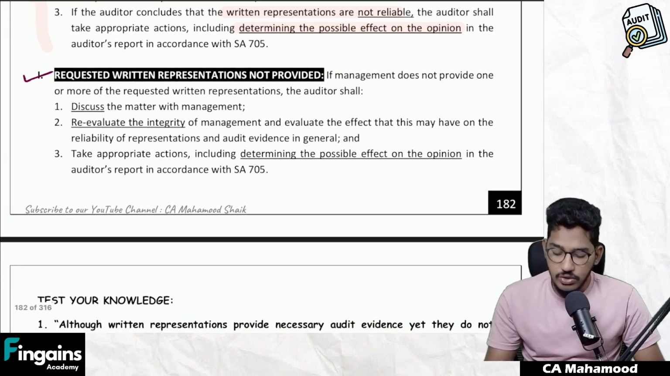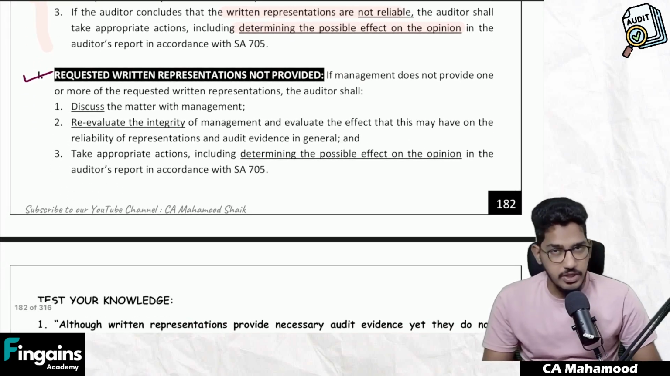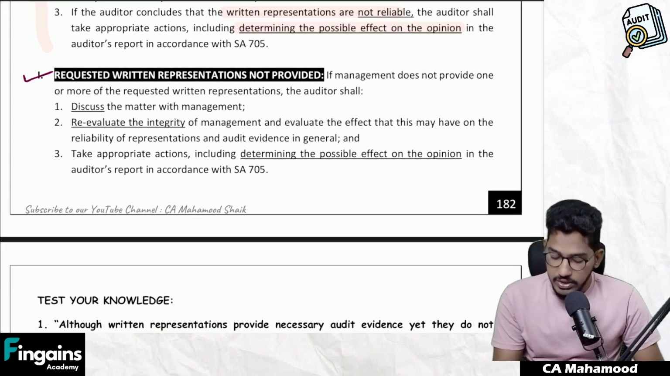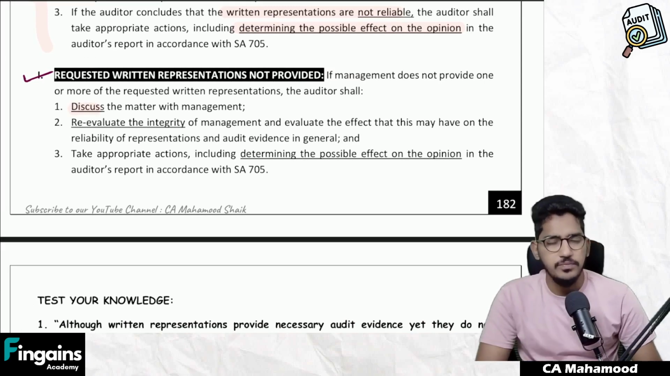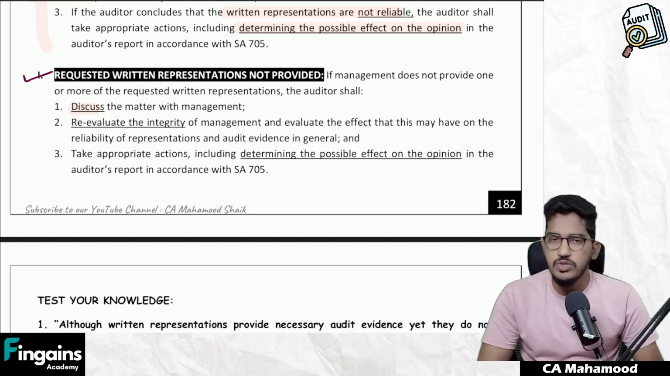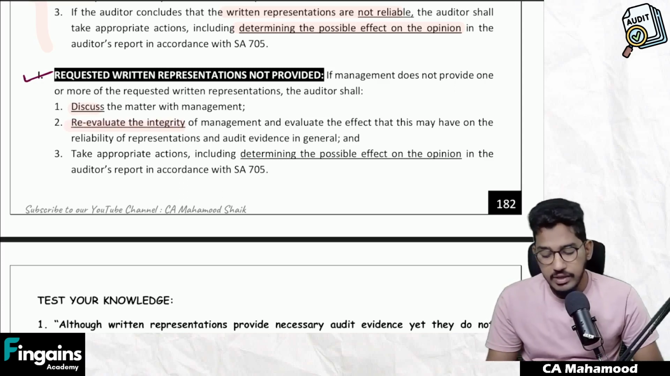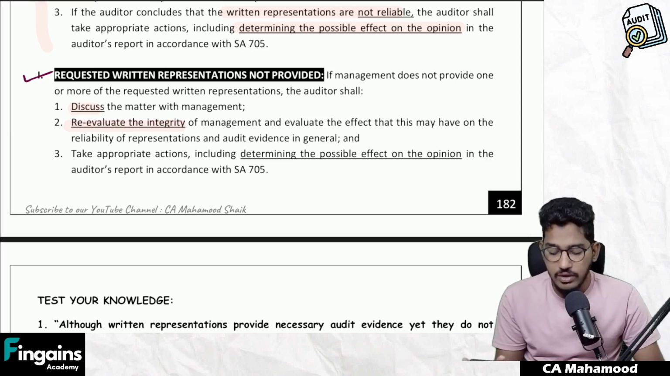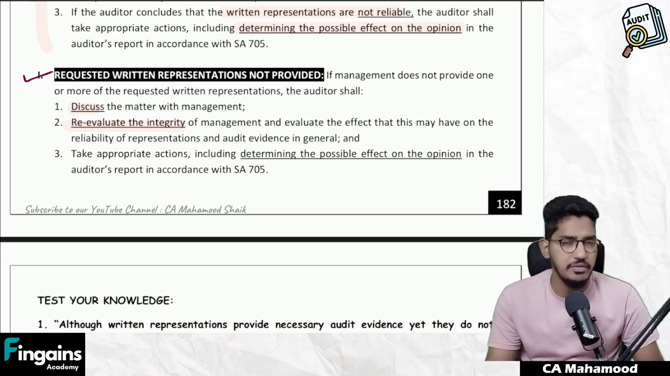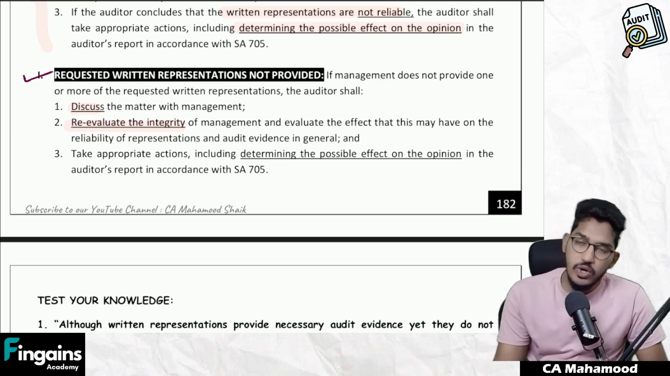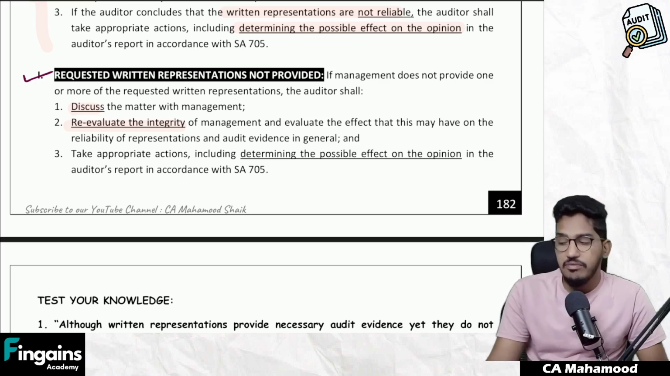If the management does not provide one or more of the requested written representations, the auditor shall first discuss the matter with the management. Go and discuss with them. Sir, I asked you for written representation. It is your responsibility to give it. Why are you not giving it? Discuss the reasons with the management. And also re-evaluate the integrity of the management and evaluate the effect that this may have on the reliability of representations and other evidence in general.